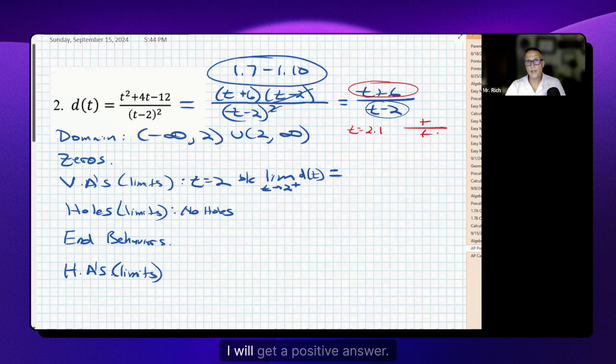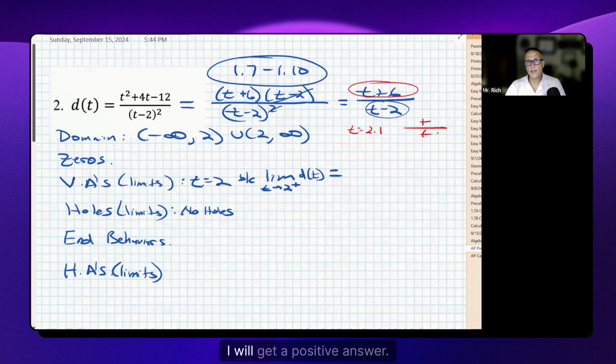If I had chosen 2 from the left for my limit to justify the presence of a vertical asymptote, remember, I'm not determining if there's a vertical asymptote. I already know there is one there. I'm just mathematically writing a statement as a proof or as justification. And because I know that the answer will be either infinity or negative infinity when I do this one-sided limit. But if I had chosen 2 from the left, it would have been when t is 1.9, what happens? It means that my numerator would still be positive and my denominator would be negative, because 1.9 minus 2 would be negative, and then my answer would have been negative infinity.